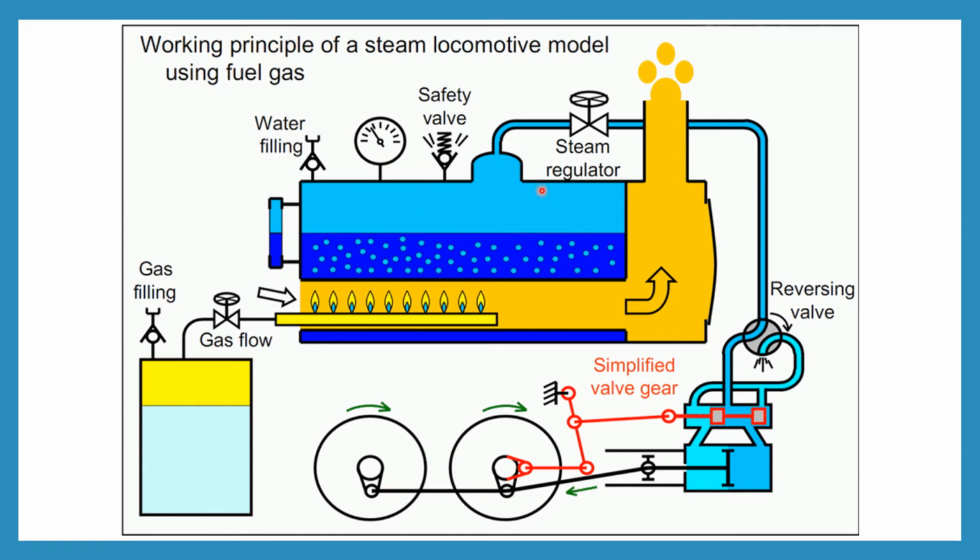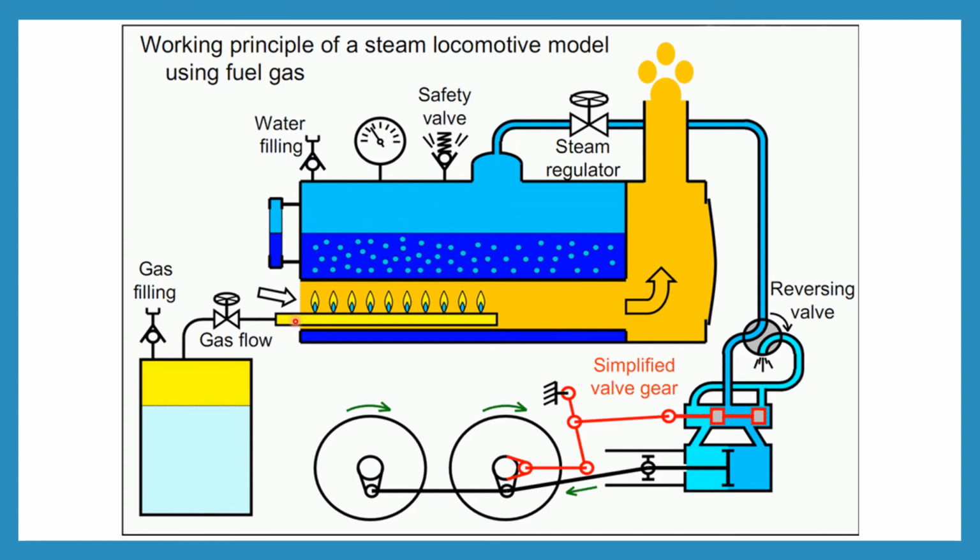And this is the water tank. This is the water filling portion, and this is the safety valve, and this is the measuring. This is the hot and cold gauge, and this one is the steam regulator valve.